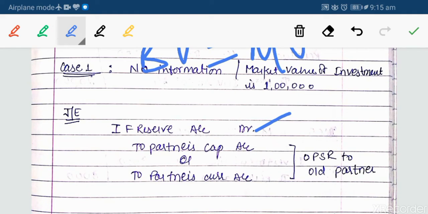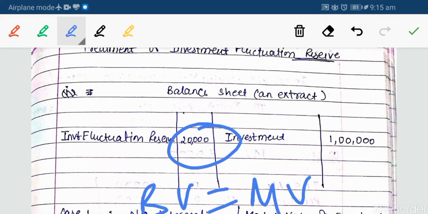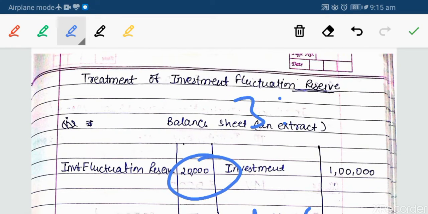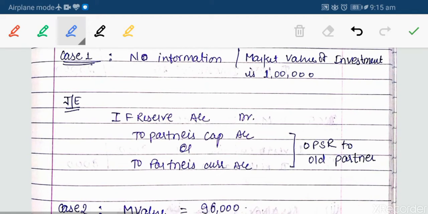So IFR account debit, to partners capital account and to partners current account in their old profit sharing ratio. Take the old profit sharing ratio as 3:2:3, the same example. Like this the entry will be passed.